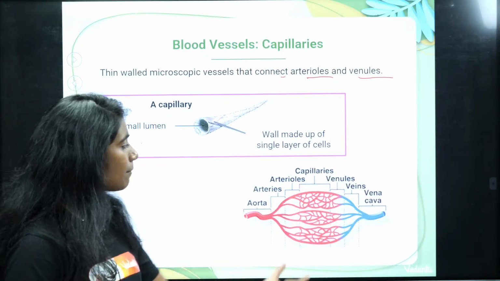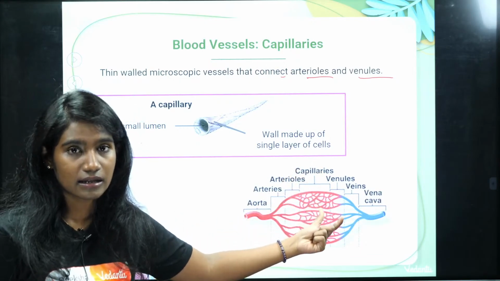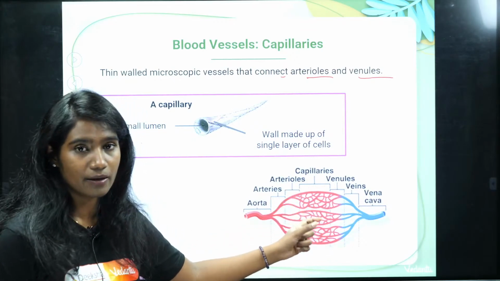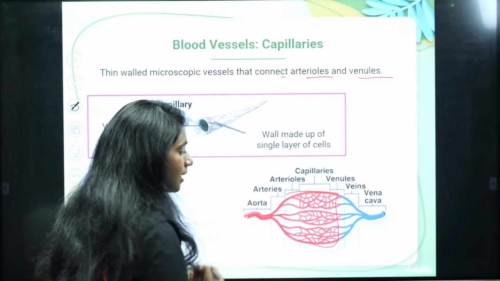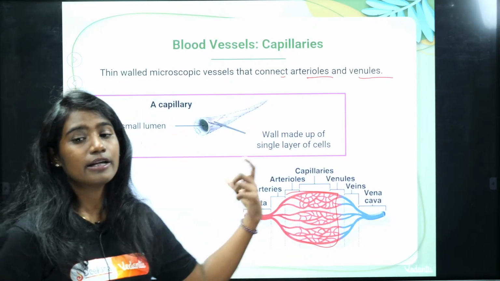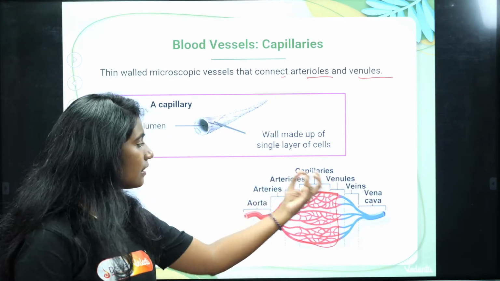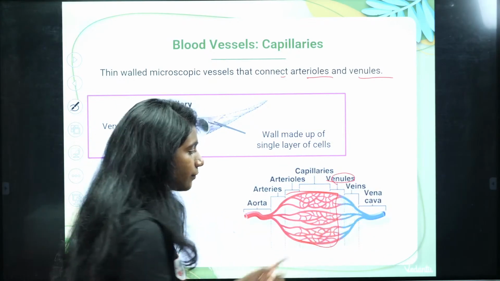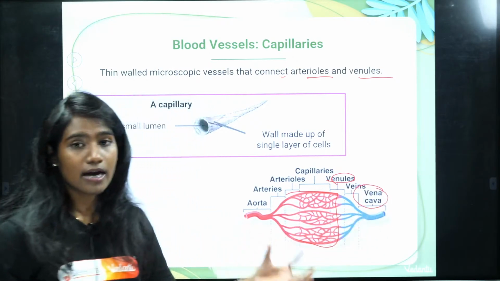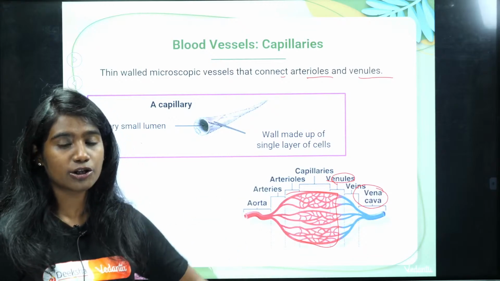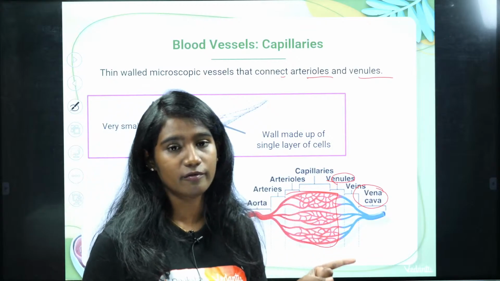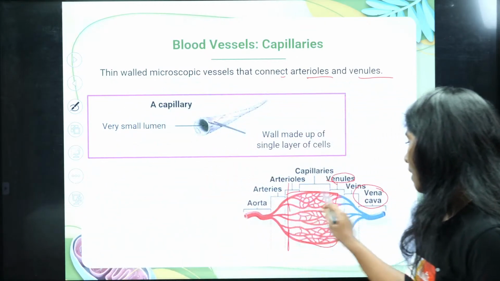Right. Then what happens? The carbon dioxide which is released in the cell will diffuse back into the blood vessel, this blood capillary. This red color represents oxygenated blood, and this blue color represents the deoxygenated blood. And then that carbon dioxide enters into venules. Venules join veins, and then veins will join the vena cava. That's how the vena cava is bringing the deoxygenated blood from different parts of the body to the heart. This is how the circulation system works, and that is the role of your blood capillaries.